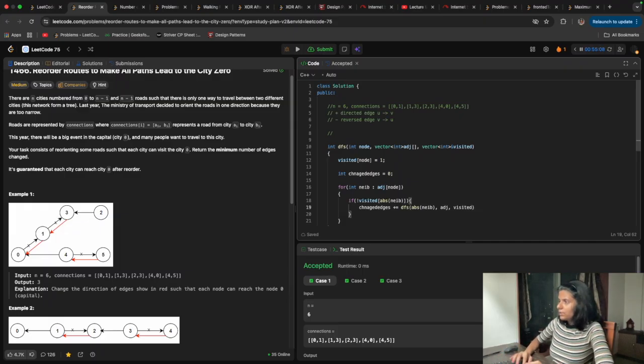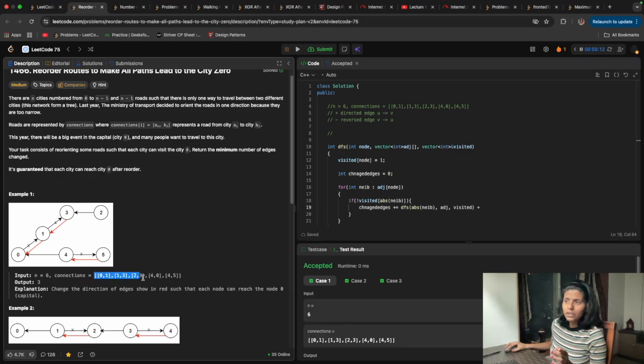And as I said, look at this first example. Here they have said from 0 to 1 I have. From 0 to 1, when I had the connection, it means 0 will have positive 1, not a negative 1, because I am going from 0 to 1. But I have to change it.